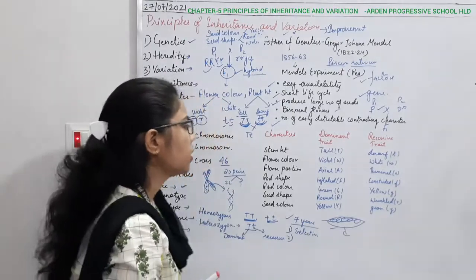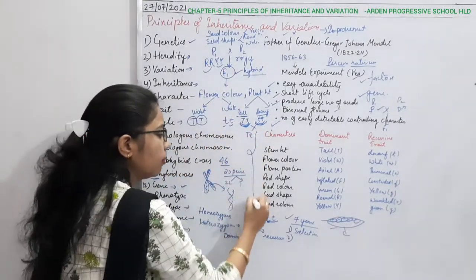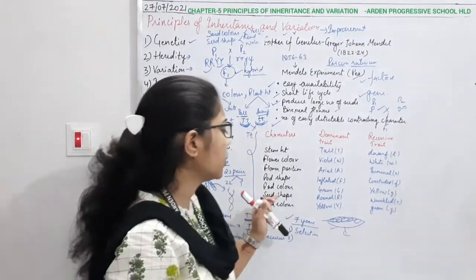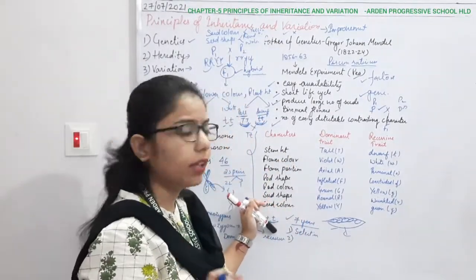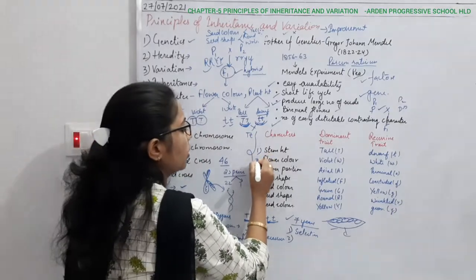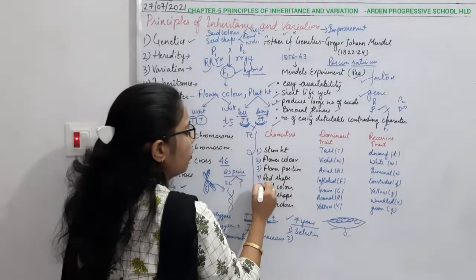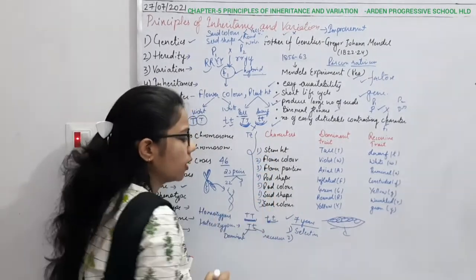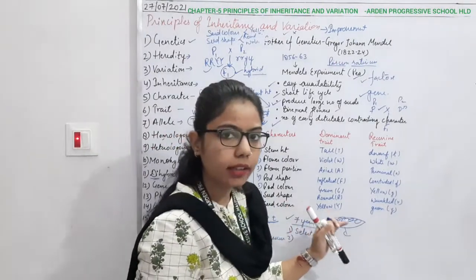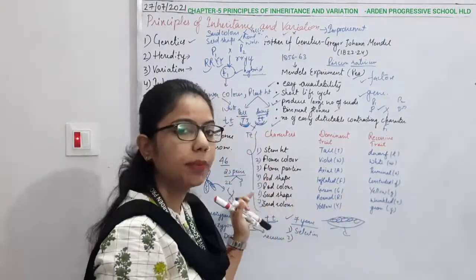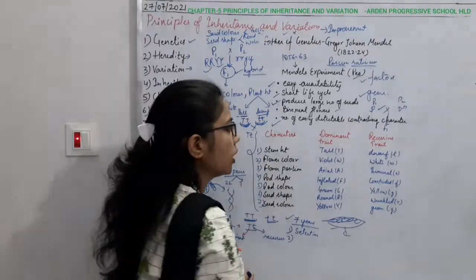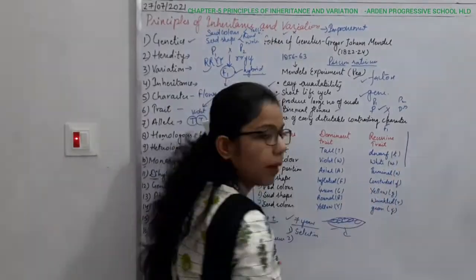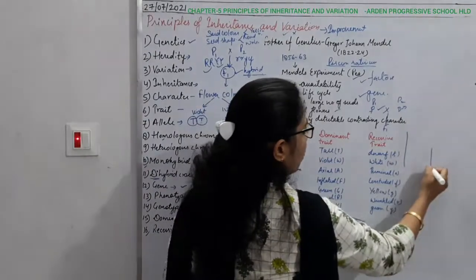To understand all these things, he found that everything was happening in different characters. So what are the different characters? 1, 2, 3, 4, 5, 6 and 7, right? So here he studied 7 characters in these pea plants. What can these characters be? Stem height. We all know that the height of the plant is either tall or dwarf.